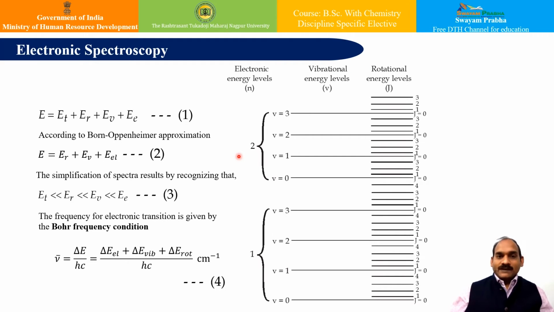Now in this electronic spectroscopy, basically we see the transition between two electronic states. So whenever a molecule absorbs energy in the UV or visible range, it gains a sufficient amount of energy that, apart from rotational and vibrational, it gets the transition from one electronic state to the other electronic state. And therefore, this electronic spectroscopy is very important in analyzing many aspects of molecular spectroscopy.